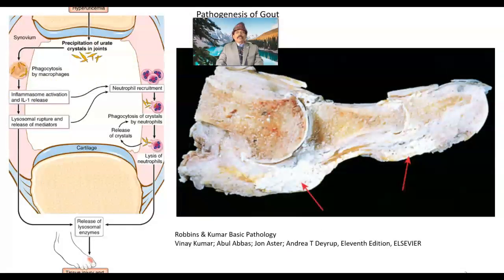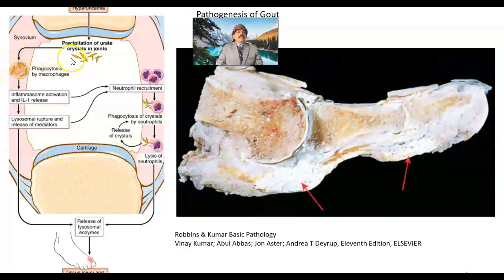So pathogenesis: we have hyperuricemia, uric acid level is very high, and precipitation of urate crystals in the joint. Then phagocytosis by macrophages. This is the synovial fluid, part of most likely a big joint, maybe a knee joint, with articular cartilage and bones.